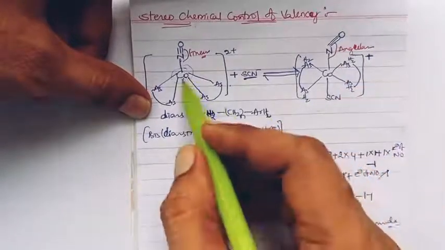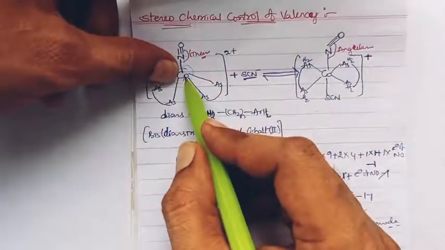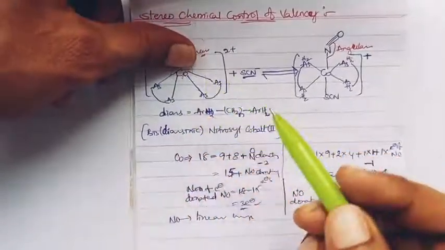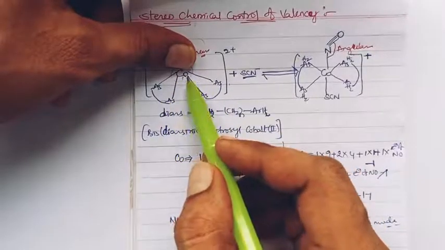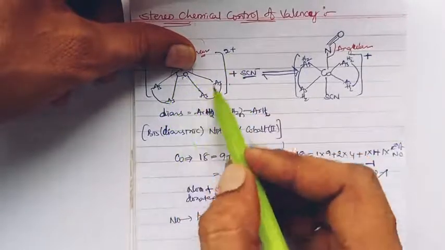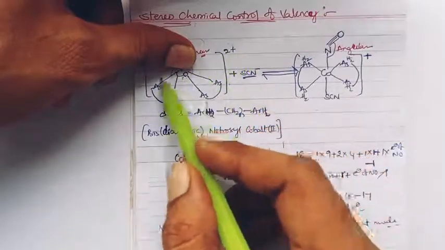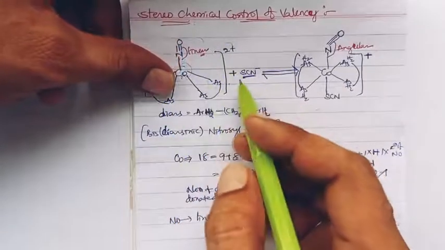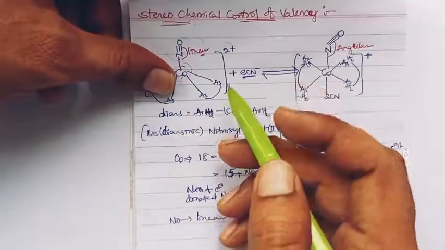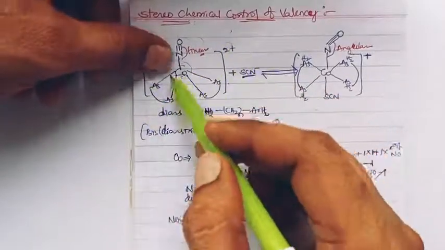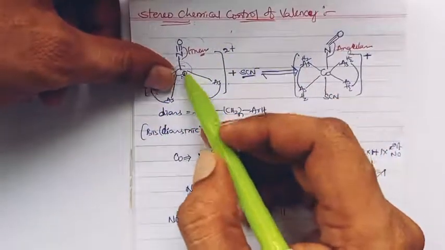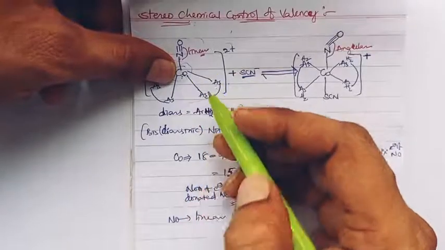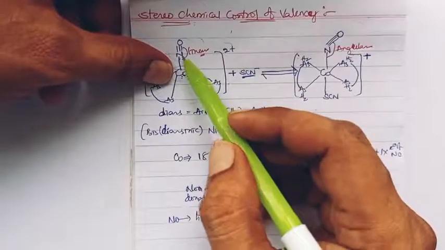In the first complex, the cobalt, in absence of nitrosyl, would be 9 plus 8 minus 2, so it has 15 electron density, and this 15 electron density requires 3 electrons. Having such a complexation with 15 electron density means the metal has sufficient empty space to accept the 3 electron density from the ligand side.